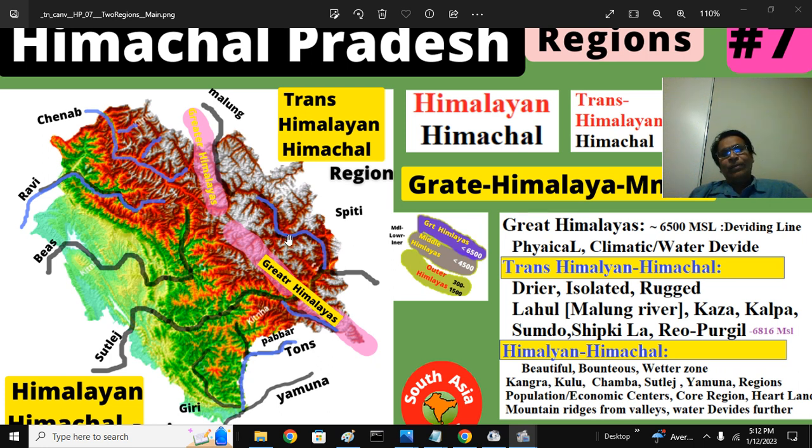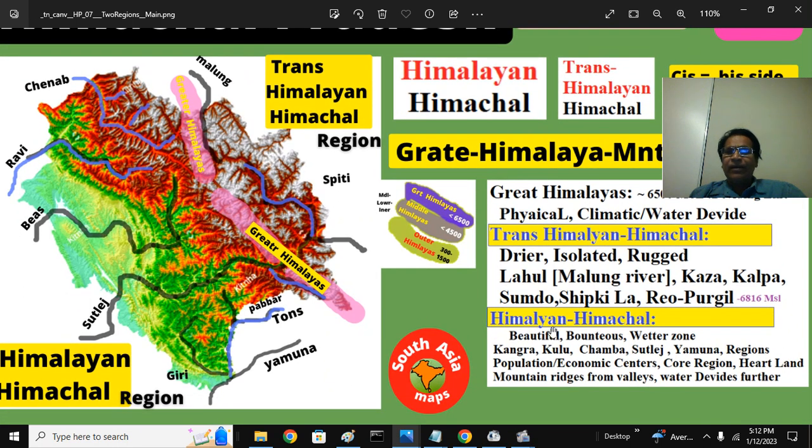That is the Trans-Himalayan Himachal region. Then the Cis-Himachal region, simply called Himalayan Himachal, is more bounteous. It's very beautiful. This is the wetter zone because the monsoons are captured by the Dhauladhar Range here, then the Pir Panjal Range here. And beyond the Great Himalayas, the monsoon doesn't penetrate. So this is the rain shadow region. The leeward side is much wetter, beautiful, bounteous.